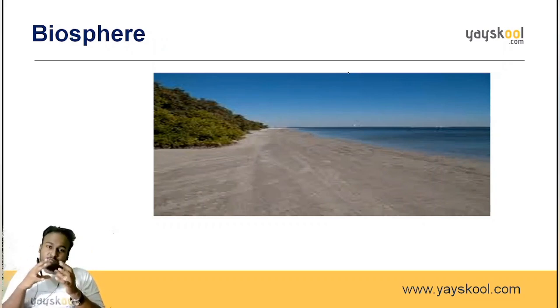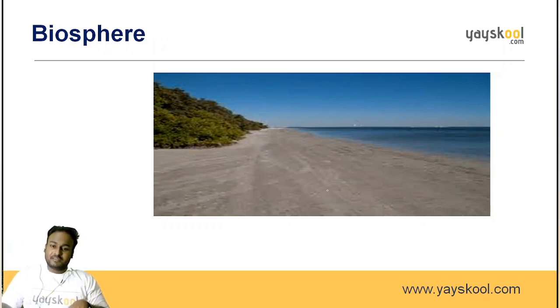So what are the major things present in the biosphere? I've given a picture. Can you tell me what the things are? I'll tell you. Land, air, water. Most important things which are necessary for our life. To live our life, without these things, we cannot survive. And there is a relationship between these three, and that particular relationship is known as biosphere.